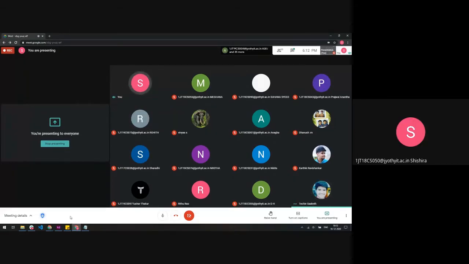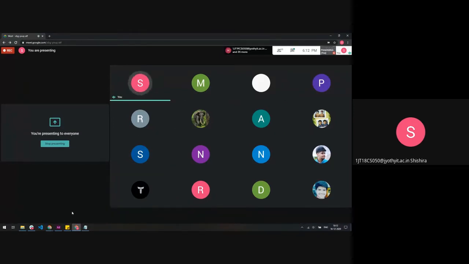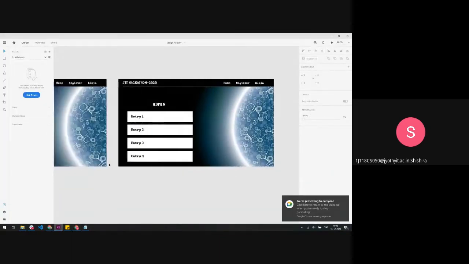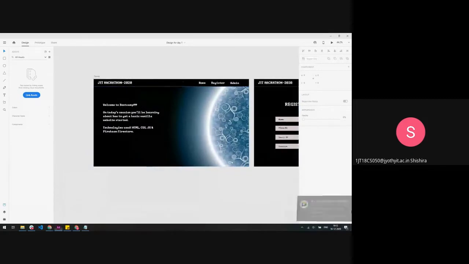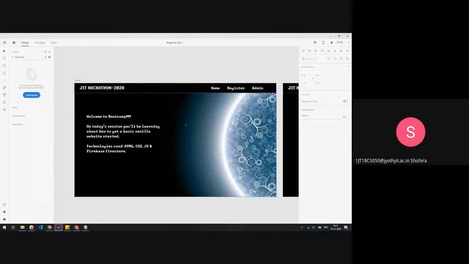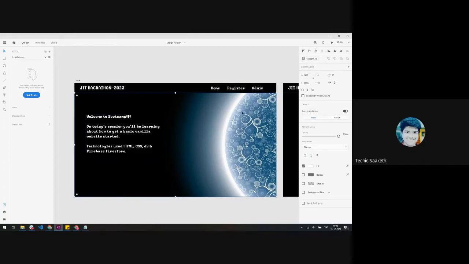Okay. I'll be showing you the designs of a few examples we have planned, which we'll be developing. So here are the designs. These are simple designs that I did in like 20 minutes. This is what we'll be doing today: a basic website which will have a homepage, a title for the homepage, navigation buttons, and a bit of text here. And this is the image that we have used.